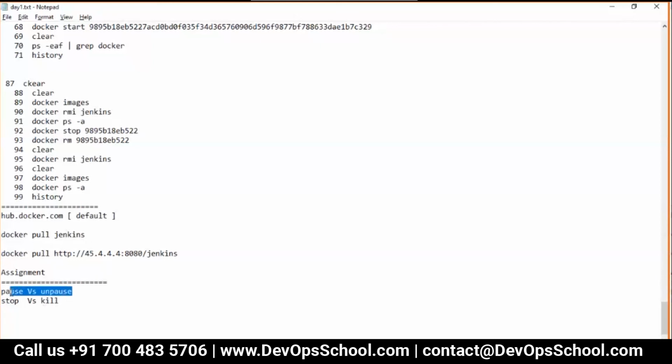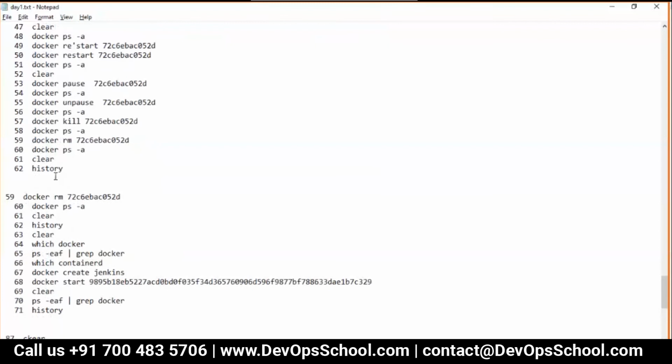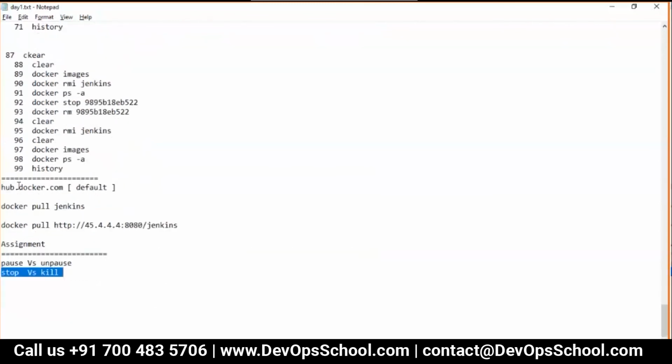What is the difference between pause and unpause? What is the difference between stop and kill? Try that after you do this. So this is a lab, and this is the assignment. Post lunch we are going to meet at 1:30 and drive this activity. Okay, shall we wrap it up now? Yeah. Okay guys, see you after.